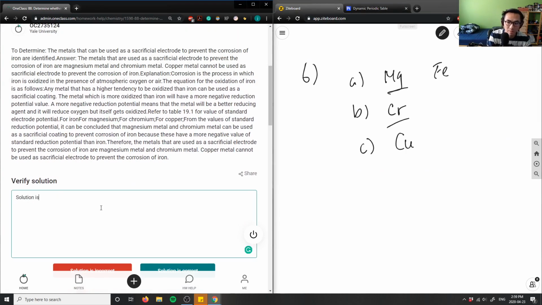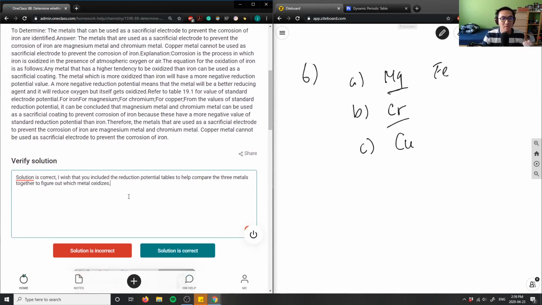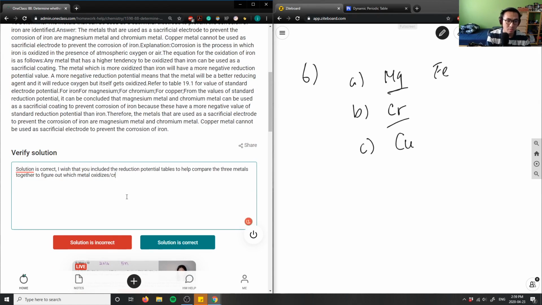The solution here is correct. And I wish that you included the reduction potential tables to help compare the three metals together to figure out which metal oxidizes or corrodes. Okay, so that's going to be my video for today.